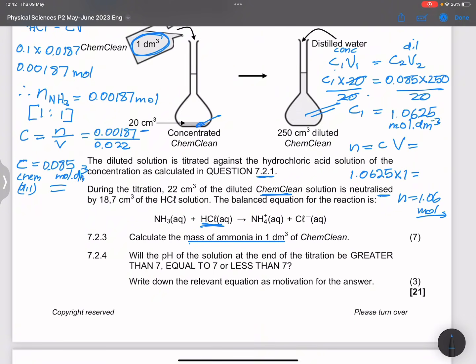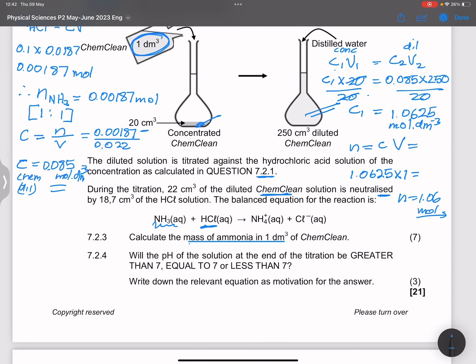So let's see, will the pH of the solution at the end of the titration be greater than, equal to, or less than? Oh sorry, they said at the end of the titration. So in that case, we took a weak base and we took a strong acid, which means that we are going to form an acidic salt.